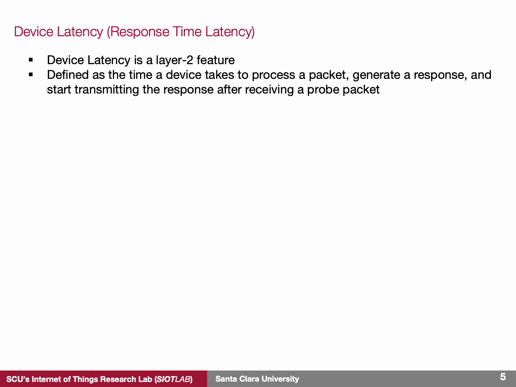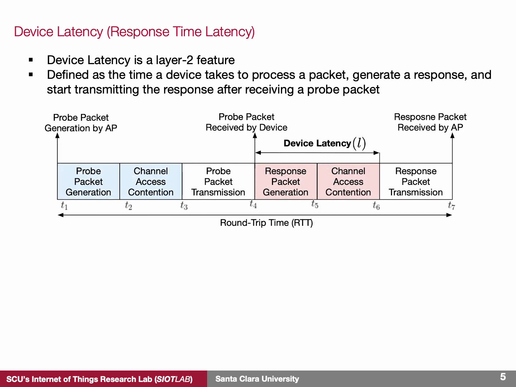In this work, we define device latency as a layer 2 feature. Measuring device latency is quite easy. For instance, it can be directly measured on the Wi-Fi access point or using a packet sniffer. In the diagram, we show an example where a Wi-Fi access point sends a probe packet to an IoT device. For instance, this probe packet could be a UDP packet sent to a closed port on the IoT device. After the access point generates the probe packet, it has to go through the process of channel access contention before sending the packet. Once the device receives the probe, it generates a response, performs its own channel access contention, and then sends the response back.